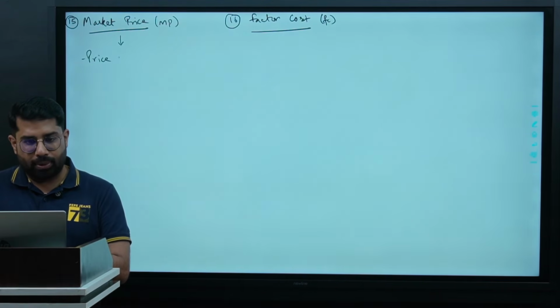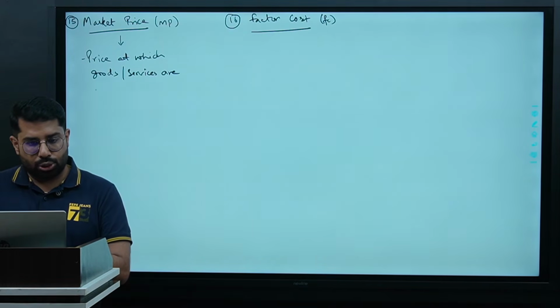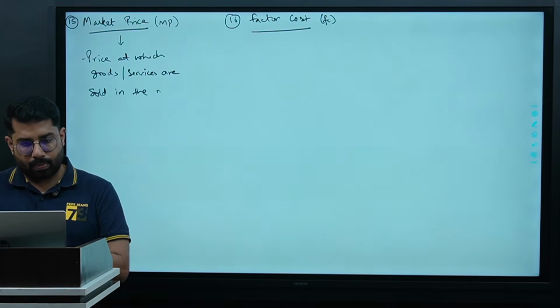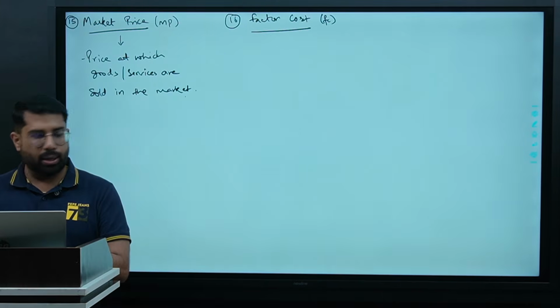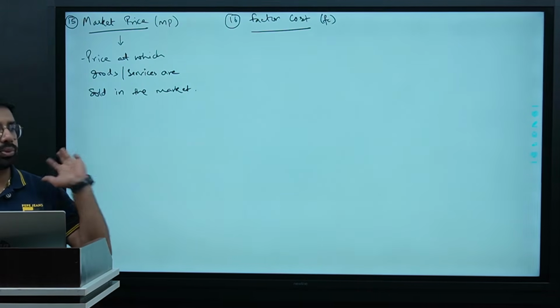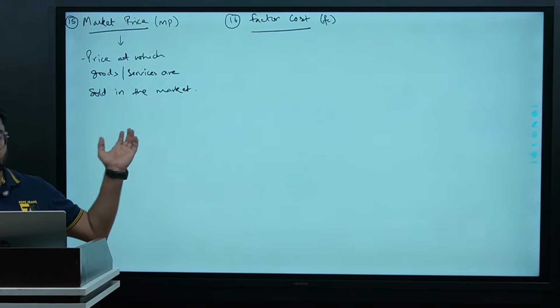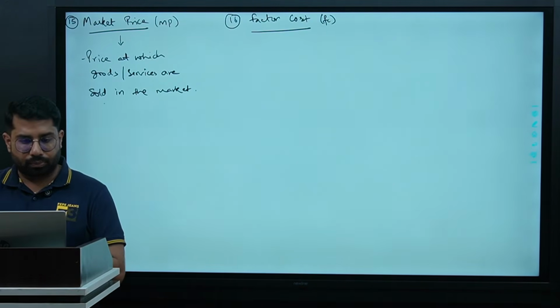Actual price. It is a price at which goods and services are sold in the market. So for example, if I buy this pen from the market for rupees 5,000, it means what is the market price of this pen? 5,000. Are you clear? So it is a price at which goods and services are sold in the market.